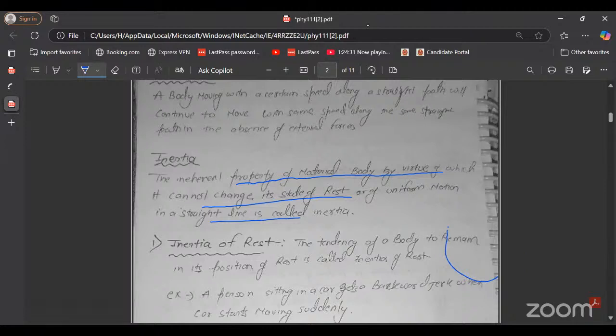So what happens there? What are the examples of that? A person sitting in a car gets a backward jerk when the car suddenly starts. Suppose a person is sitting in the car. When the car starts, the lower part of the body moves forward and the upper part remains at rest. That is why, when the car suddenly starts, the person experiences a backward jerk. So that was inertia of rest.